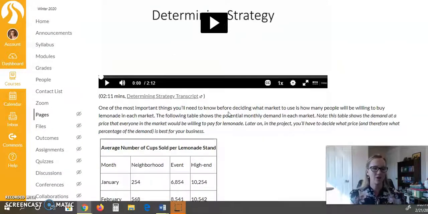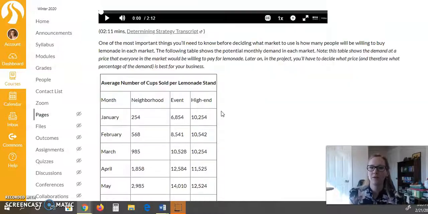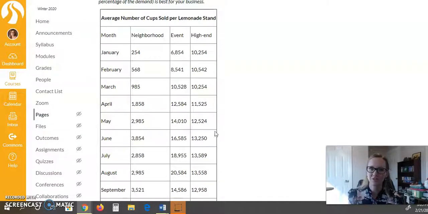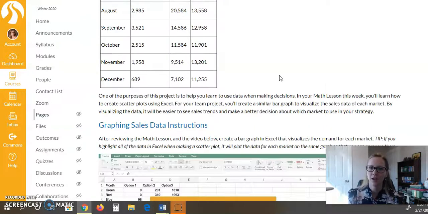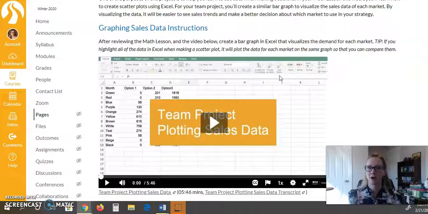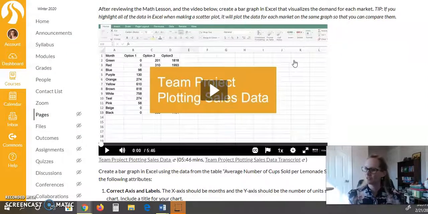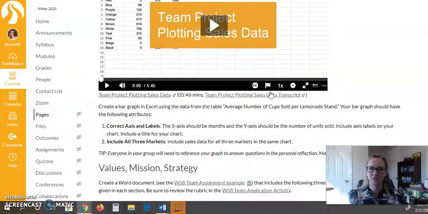That second part then is the Excel file. You'll be using this data right here, and you'll be making a graph from that data, and it wants a bar graph. It gives you a nice video instruction here of how to do that. Make sure you get your axes correct. You want to have the months on the x-axis and the number of units sold on the y-axis. Make sure you have a title, you have labels in there. And it says include all 3 markets.